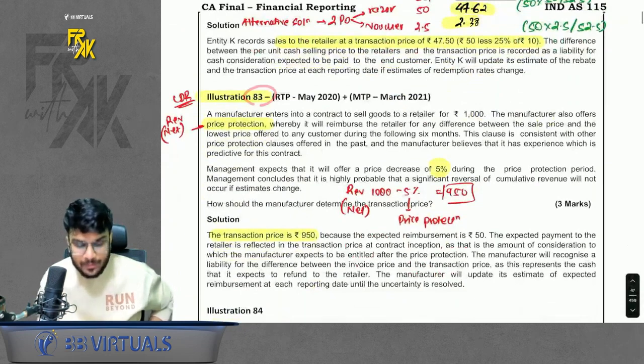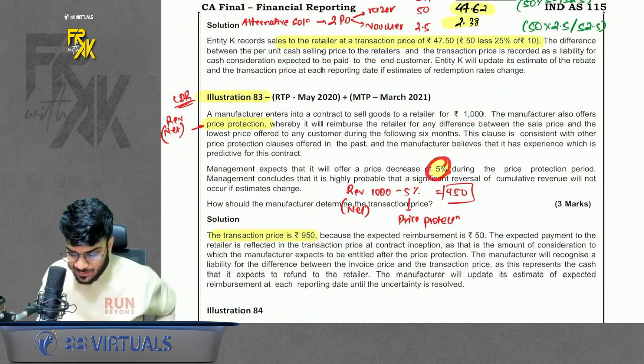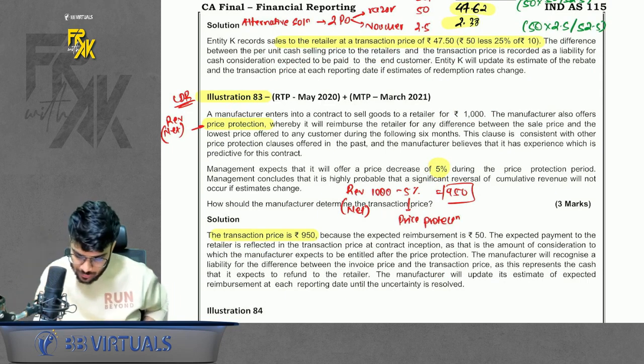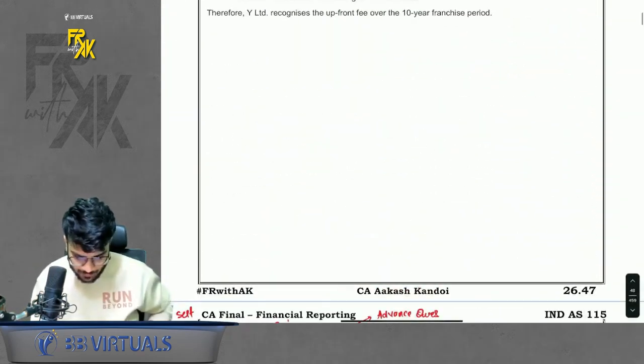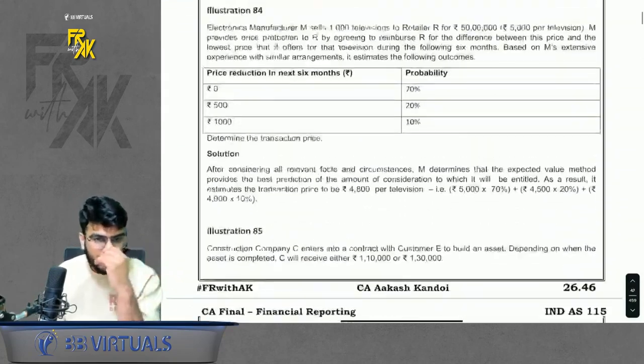Question 83. It is about price protection. You sell something for 1000 rupees. You offer a 5% price protection. In case you remember the concept, in case of price protection, we book the revenue on a net basis. So 1000 minus 5%, 950 will be your net revenue. That's it. This completes all the questions of the module along with the relevant concepts of IND AS 115.